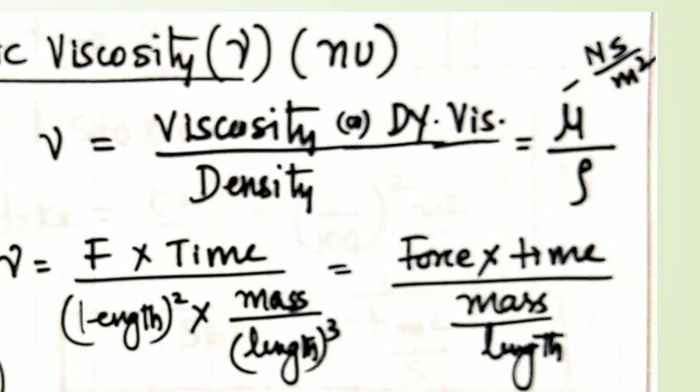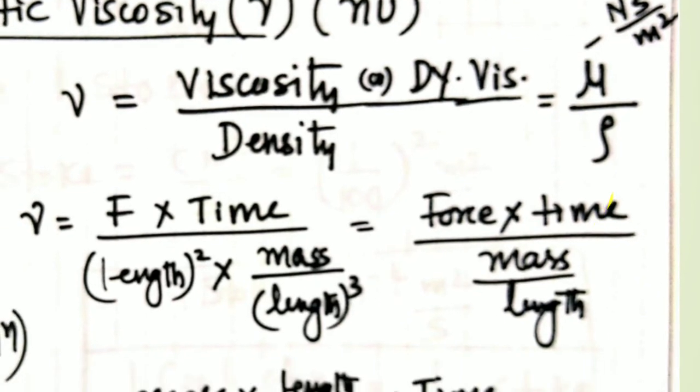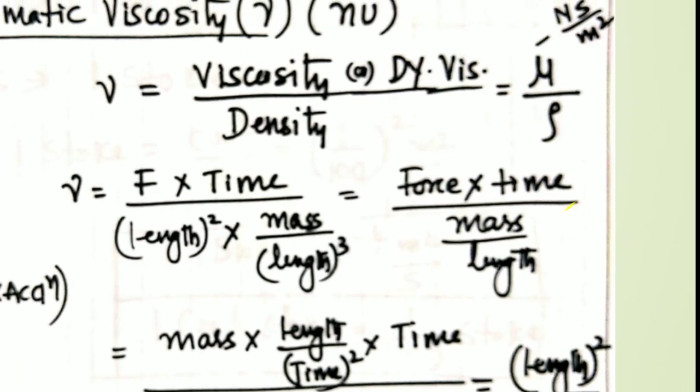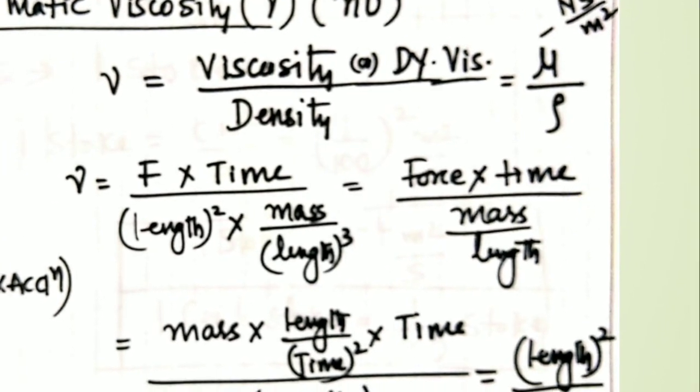So it can be written as mu by rho. I have written there the units of mu, Newton second per meter square. Now if I convert that, what are the units of kinematic viscosity? The definition is clear. It is the ratio of the viscosity to the density of the fluid, called the kinematic viscosity.